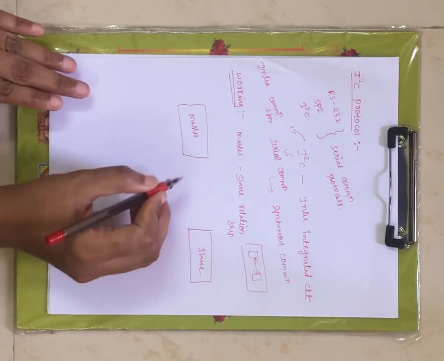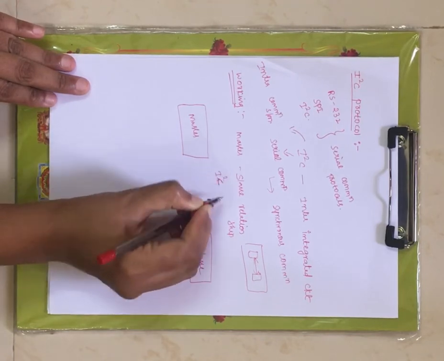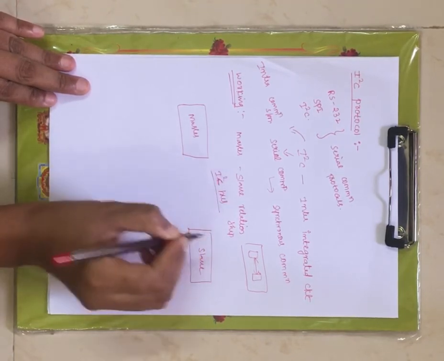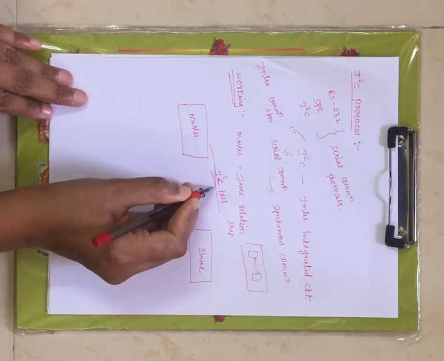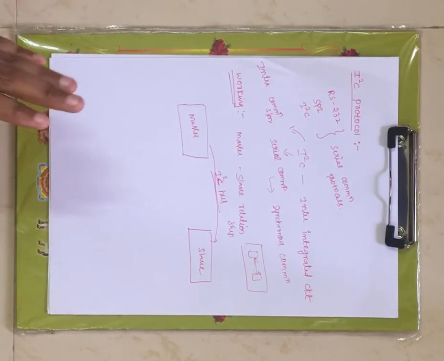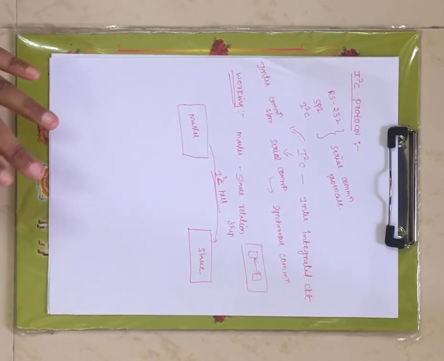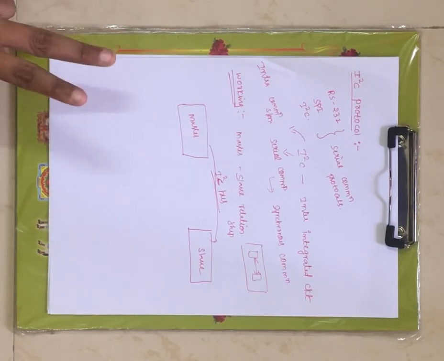Using the I2C protocol, nothing but the I2C bus, we communicate the master with the slave. I2C is responsible for communicating the master with the slave, and only two signals are used.